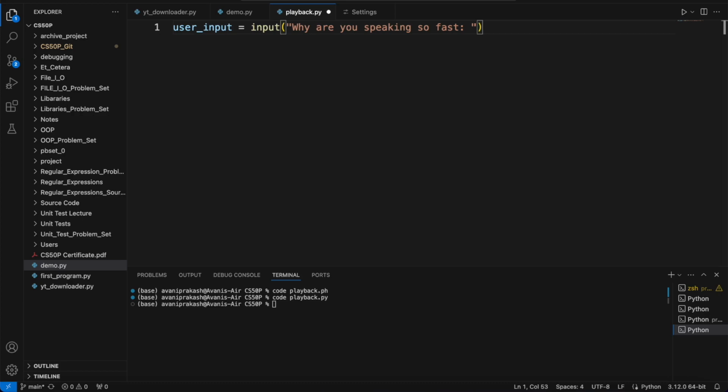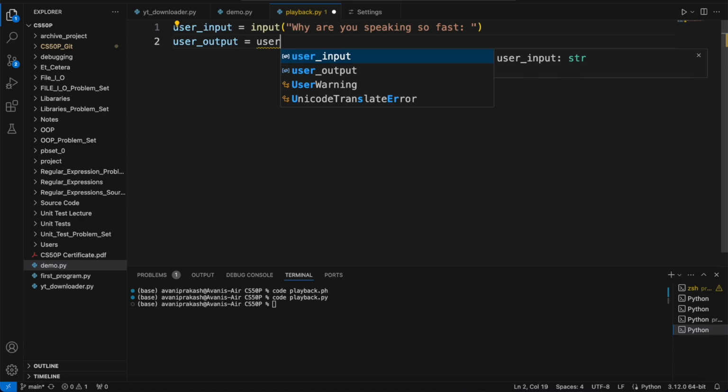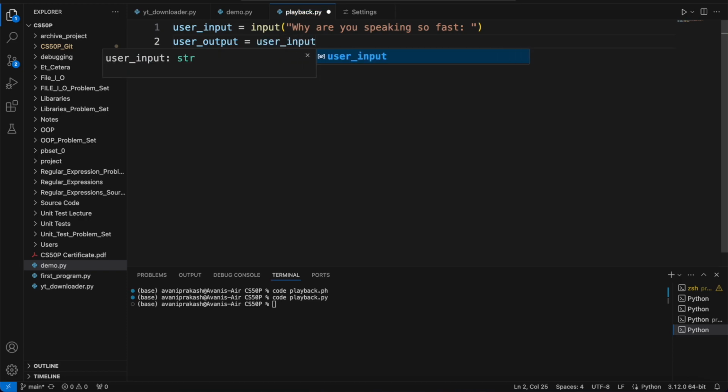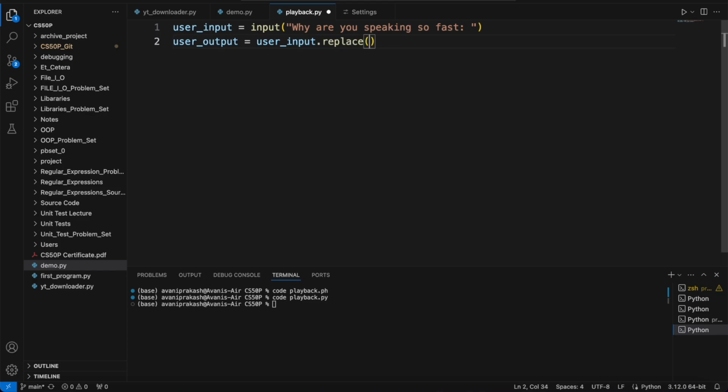I hope the font size is visible to all of you. As a next step, I can define another thing, user output. So user input dot replace.